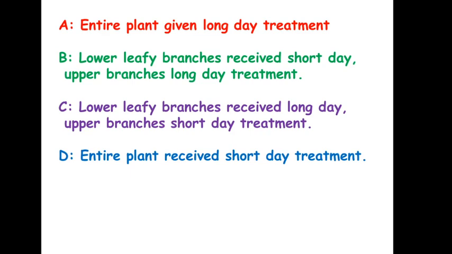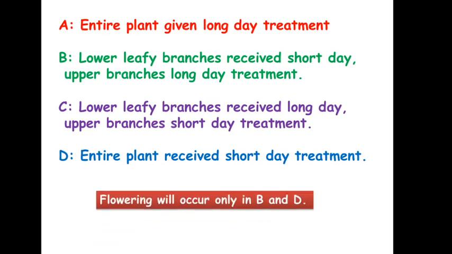Okay, so from this experiment, if we assume that leaves are the organs of photoperiodic reception, in which category you will find the plants flowering? Think before you see the answer. It will be in B and in D.